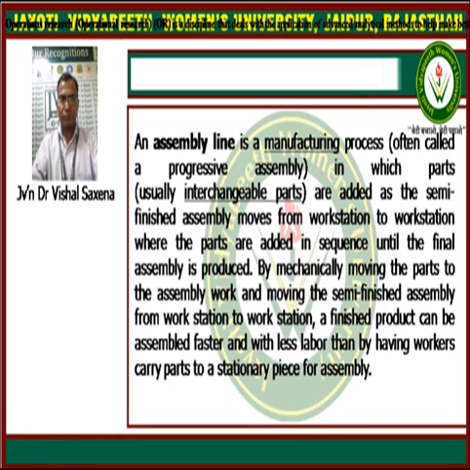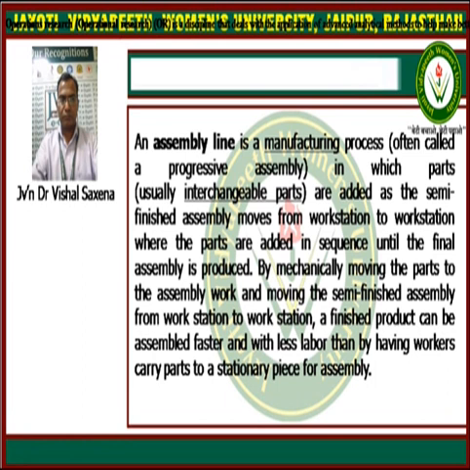An assembly line is a manufacturing process, often called a progressive assembly, in which parts, usually interchangeable parts, are added as the semi-finished assembly moves from one workstation to another workstation, and where the parts are added in sequence until the final assembly is produced.